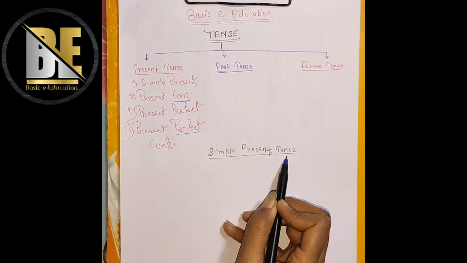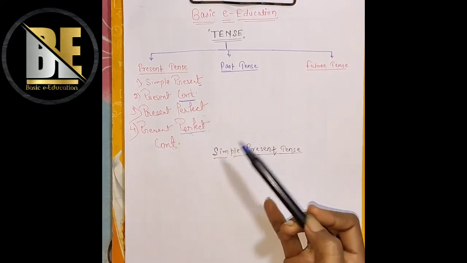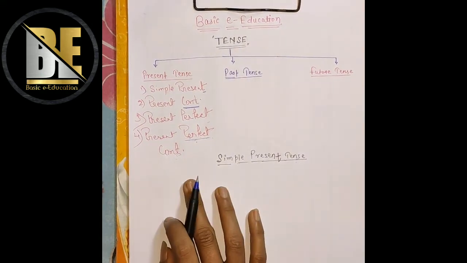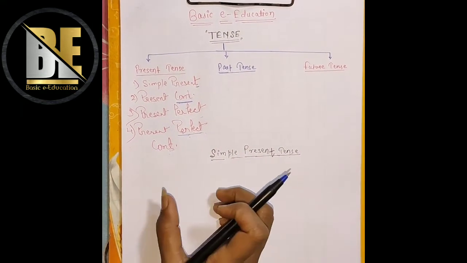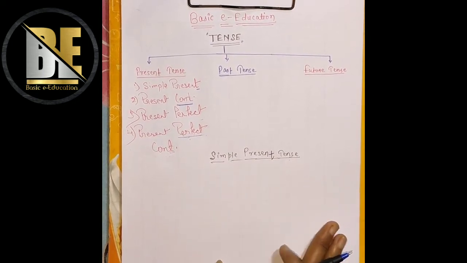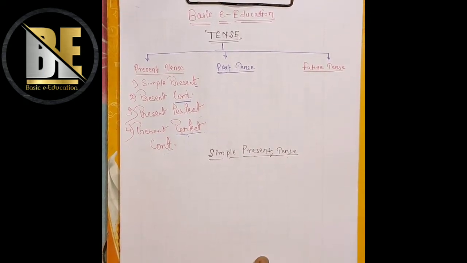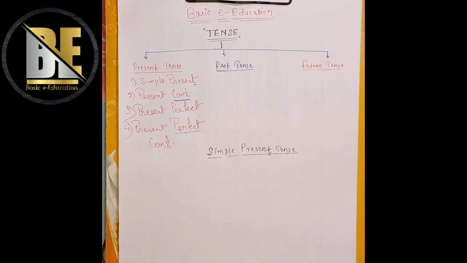Simple present tense. As I told you, simple present tense is used in any habitual work. What does the word habitual mean? Habitual means the work which we do as our daily habit. Somebody goes to school daily, somebody goes to the market to purchase something daily.